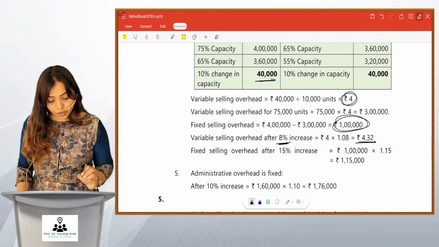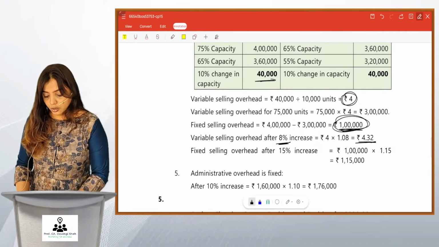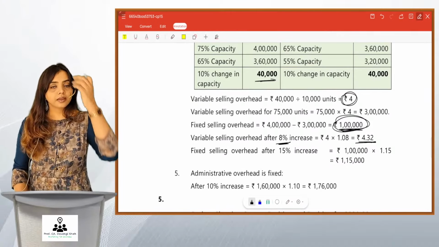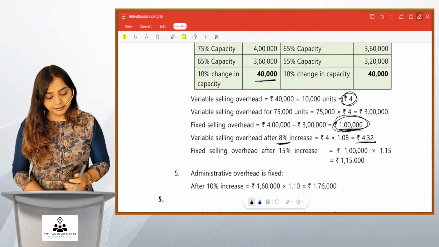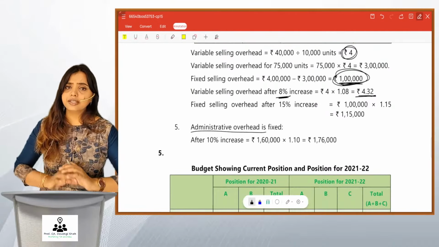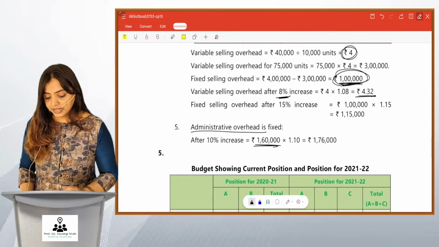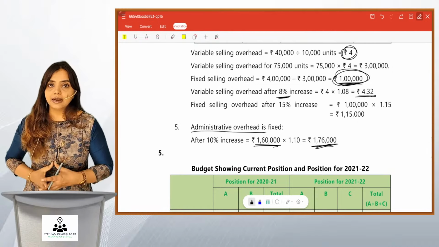And fixed selling overheads will increase by 15%, मतलब जो amount आया है 1 lakh, उसमें आप 15% ऐड कर दो, you get 1,15,000. Got it friends? तो ऐसे आपका selling overheads भी बढ़ जाएगा. Admin overheads तो friends 100% fixed है, तो जो amount है 1,60,000, उसमें ही आपको 10% ऐड करना है, you get 1,76,000.